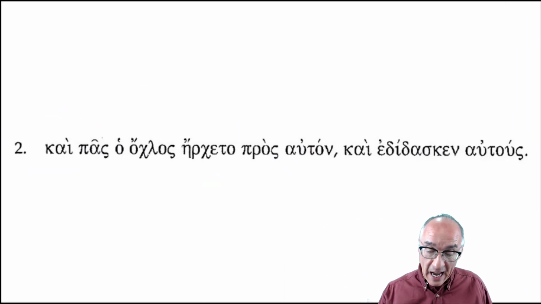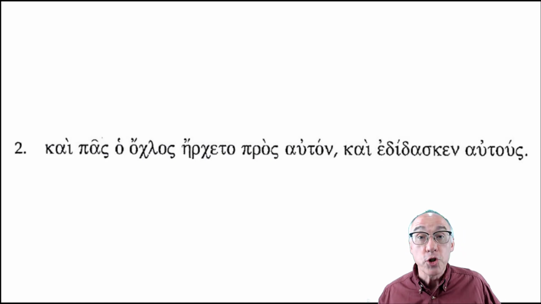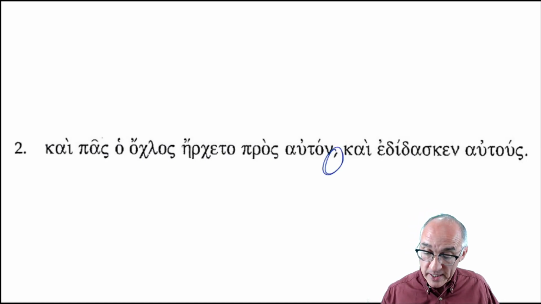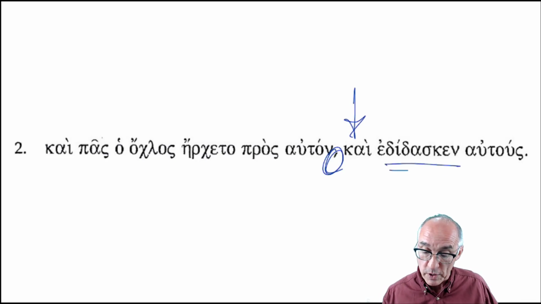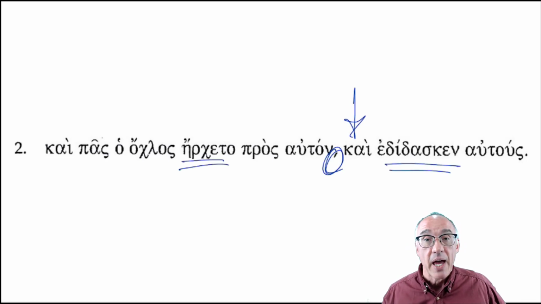Number 2. Kai pas ho oklos erketo pros auton, kai edidasken autus. So we've got 2 different sections here, don't we? We've got this helpful hint that is presented to us in English, but we also have this kai that delineates this section. Quick glance at the second sentence, no verb. This is the verb. We've got 2 verbs here, erketo and edidasken. I'm operating under the assumption that the subject for the first half of the sentence is also the subject for the second half, because we don't have any nominative in the second half, okay?